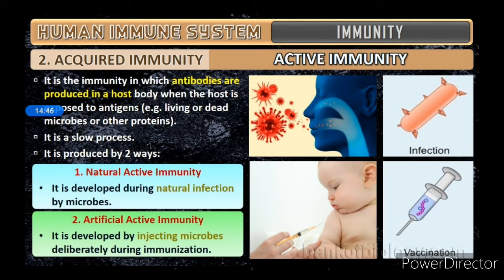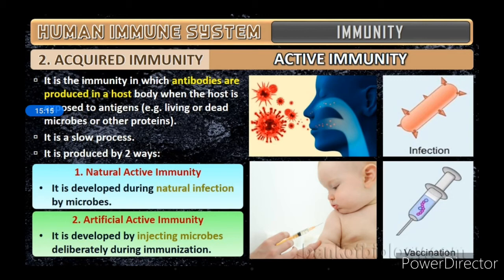So what does it mean? Active immunity means that if any microbes, antigens or foreign particles enter a body, the body will start producing antibodies against it, right? Whether it is a dead suspension, dead microorganisms, or a living one, when it enters a body, definitely the body will start producing antibodies against it, right? And it can also be of two types, natural and artificial.